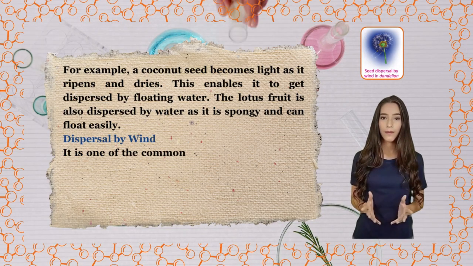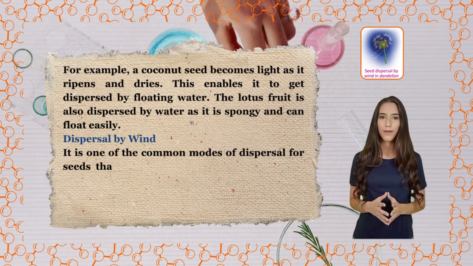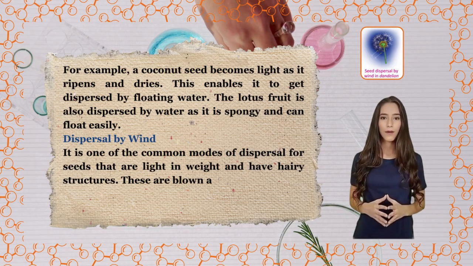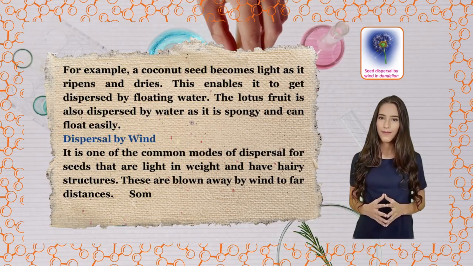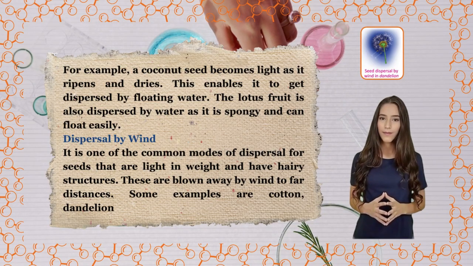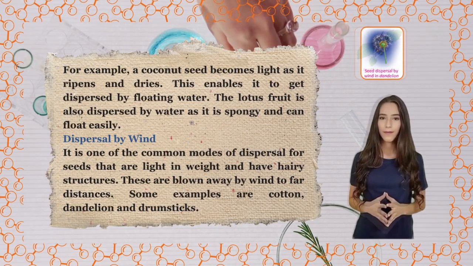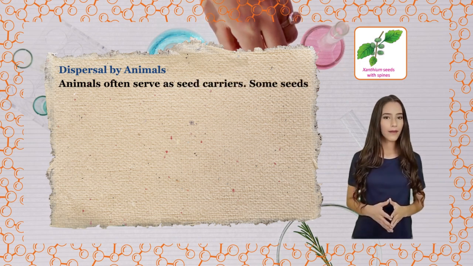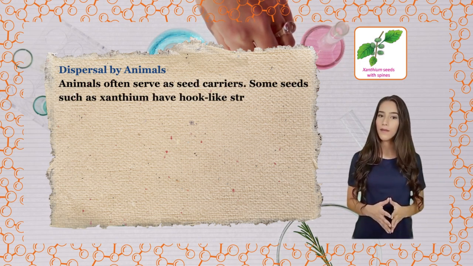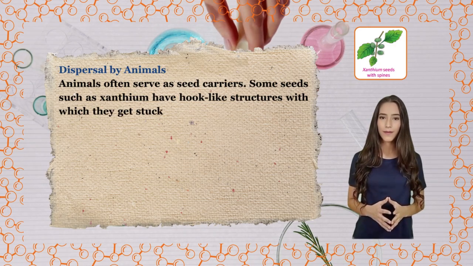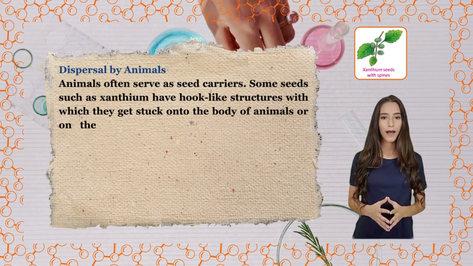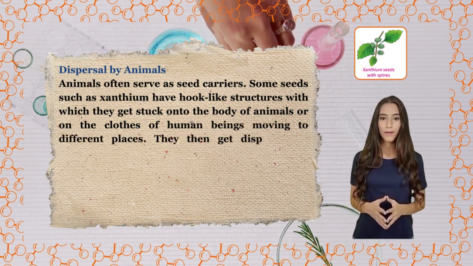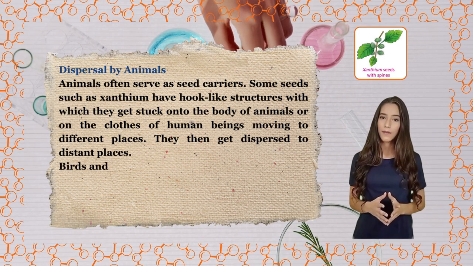Dispersal by wind. It is one of the common modes of dispersal for seeds that are light in weight and have hairy structures. These are blown away by wind to far distances. Some examples are cotton, dandelion, and drumsticks. Dispersal by animals. Animals often serve as seed carriers. Some seeds such as xanthium have hook-like structures with which they get stuck onto the body of animals or on the clothes of human beings moving to different places. They then get dispersed to distant places.